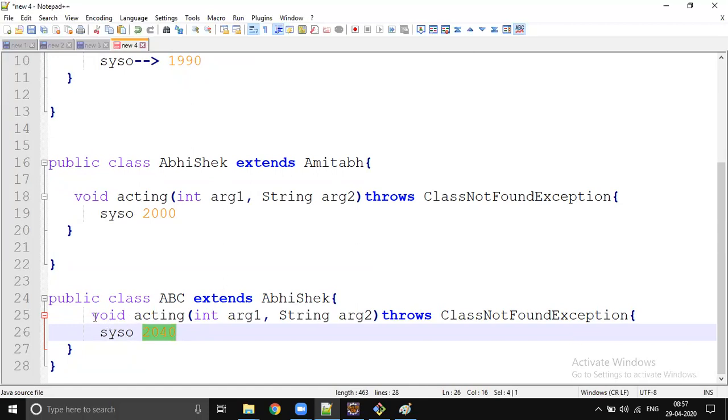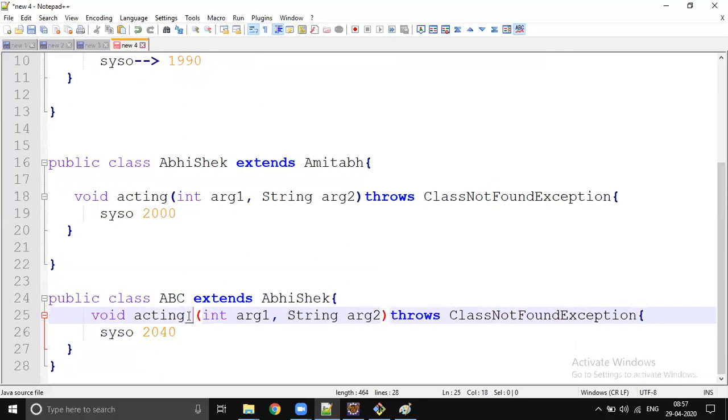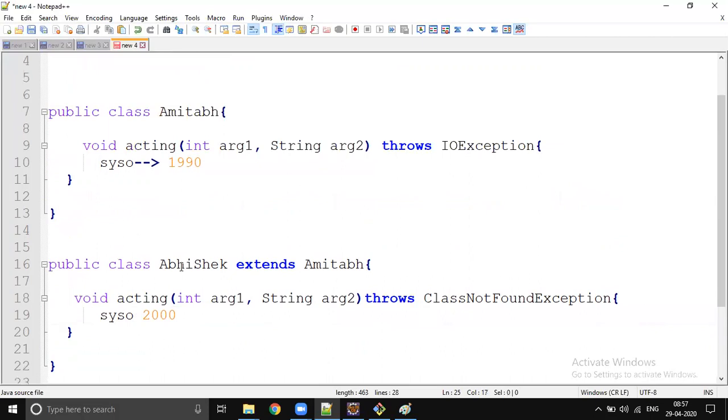For a simple override, how many rules do we need to remember? If you make a small mistake, like a small typo character, just an underscore here, then it is not an override. This is a different method. Java will consider that you are not overriding the parent method, you are writing your own. But our intention is not that. Our intention is to override only, but we made some mistake, and there is no intimation. So what Java is saying is, as a developer, you need to remember all the rules and regulations to override a simple method.